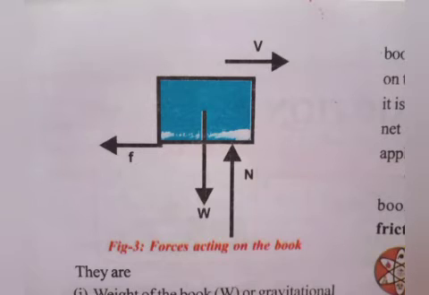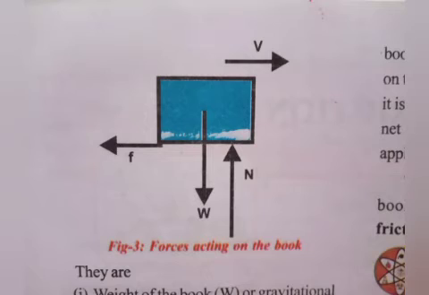There is the weight of the book, W, or gravitational force, acting vertically down, and the normal force N, the reaction force applied by the floor vertically up. As there is no change in the motion of the book along the vertical direction, the net force acting on the book in the vertical direction is 0.